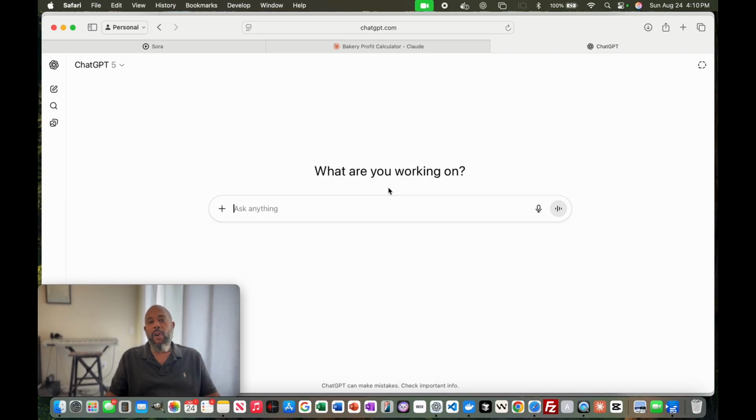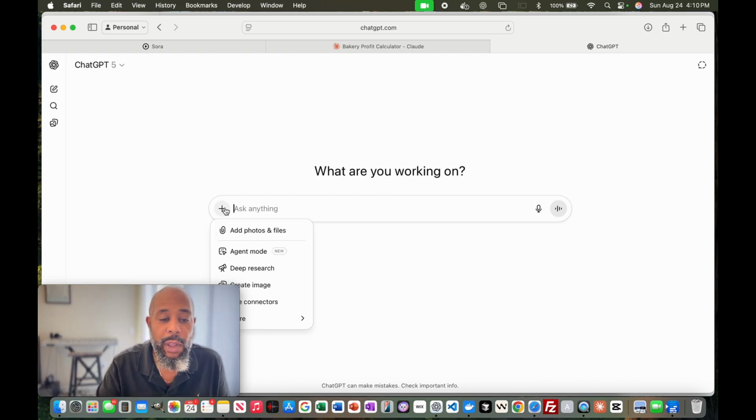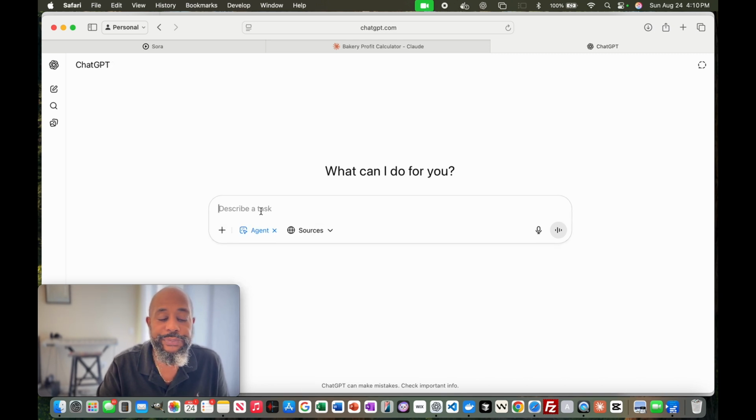Say you're looking for a TV for a specific price, or a PlayStation for a specific price. Say you're looking for specific shoes or specific items. It can search on your behalf to try to find those items. So we're going to do a small activity, and we're going to say, okay, we want to use the agent mode right here. And it tells me that I have 39 uses left.